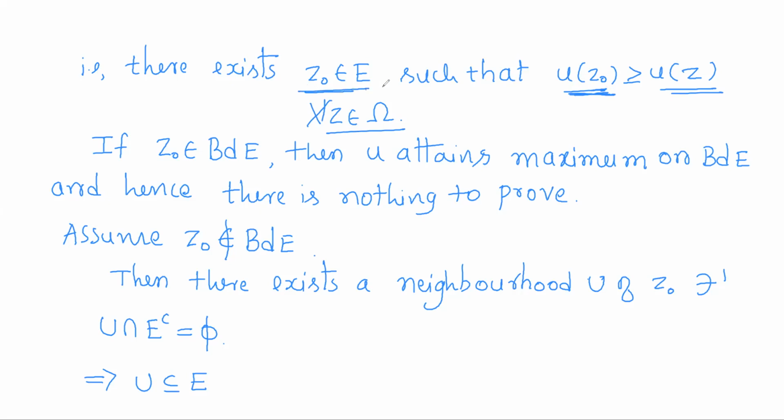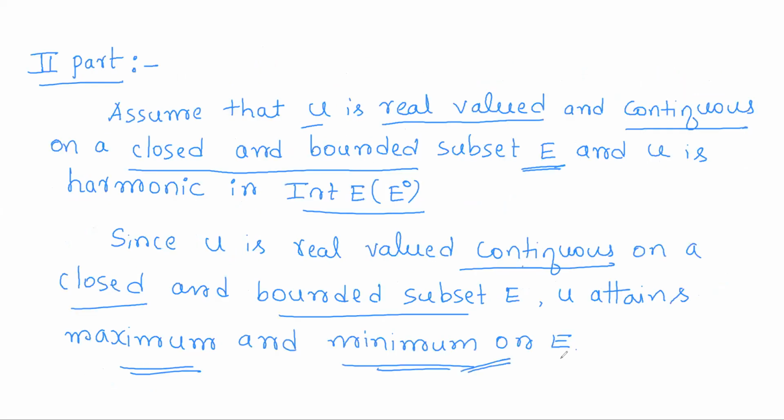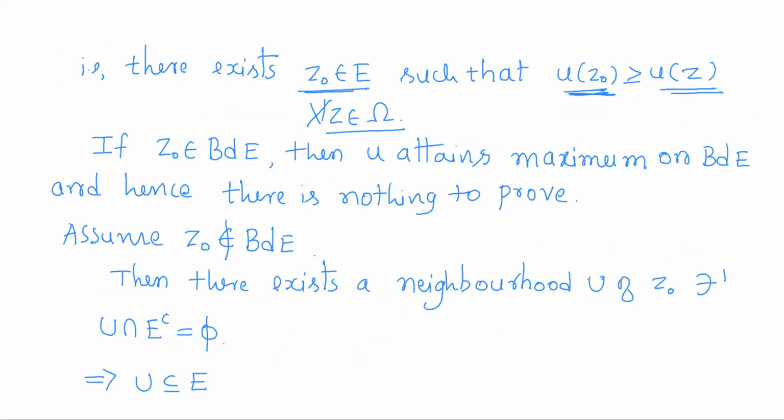Now according to this, u attains a maximum at some point z naught of E. So if z naught is itself a boundary point of E, then u attains a maximum on the boundary of E. As u attains a maximum at some boundary point, then u will attain a maximum on the boundary of E. So then we are through. What we have to prove is already proved by default, if the point z naught at which u has the maximum is a boundary point.